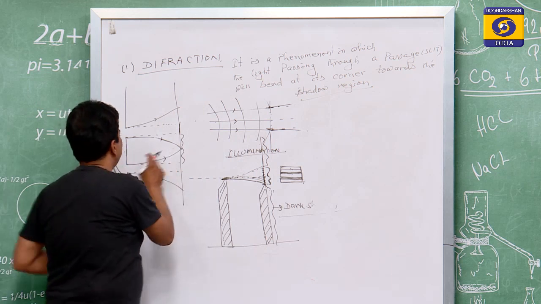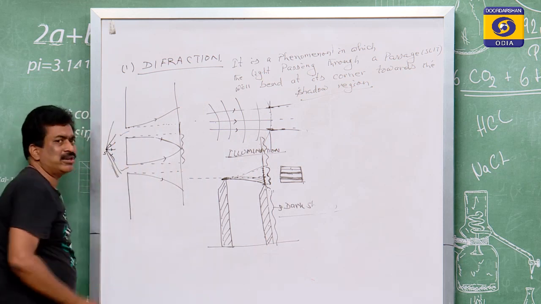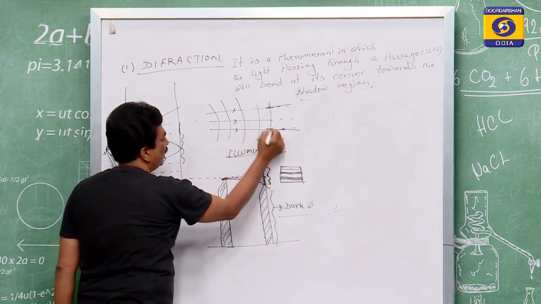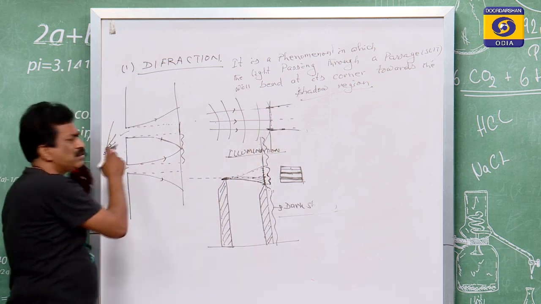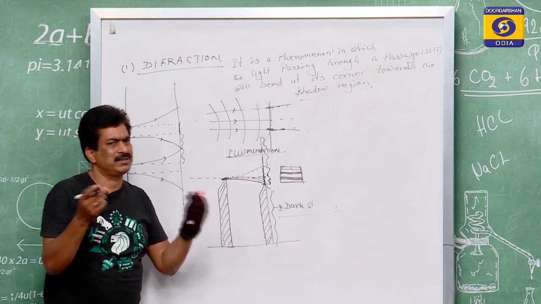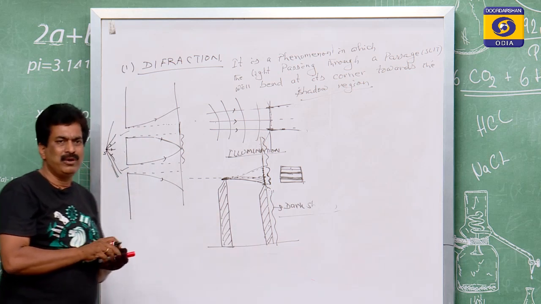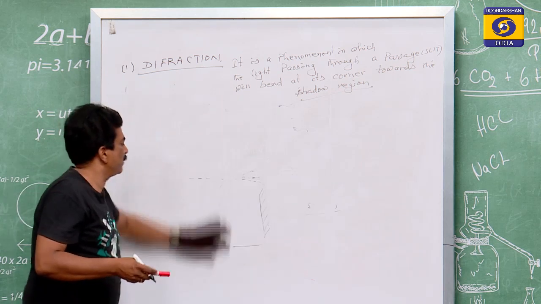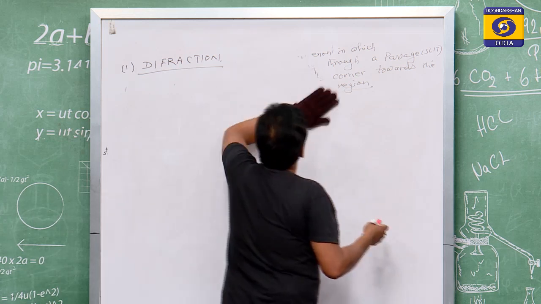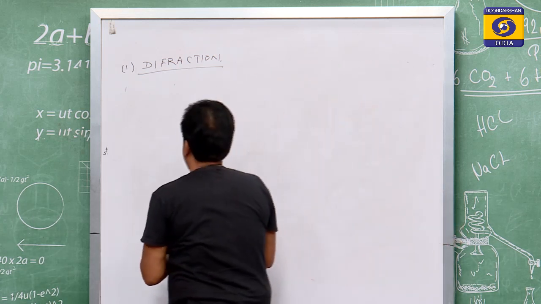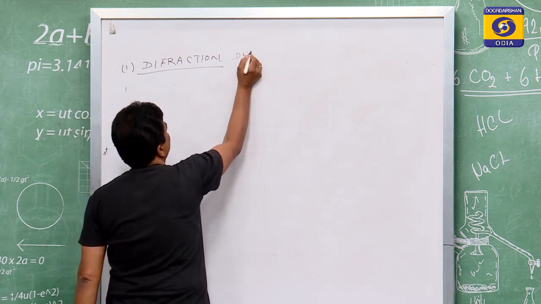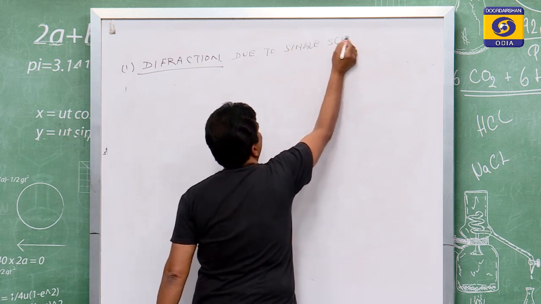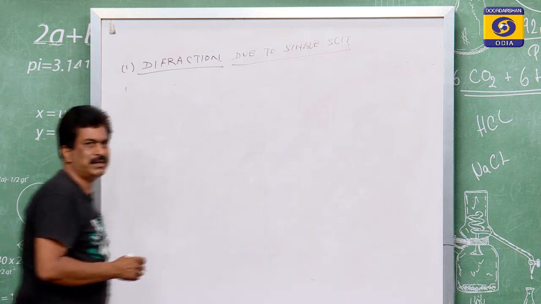And for this diffraction, as I have shown you, this is the double slit. For this one, we have taken the single slit. You see here only the single slit. Here it is the double slit, and you can take any number of slits. But as per your syllabus, you have diffraction only due to a single slit. So in our course of studies we have diffraction due to the single slit.